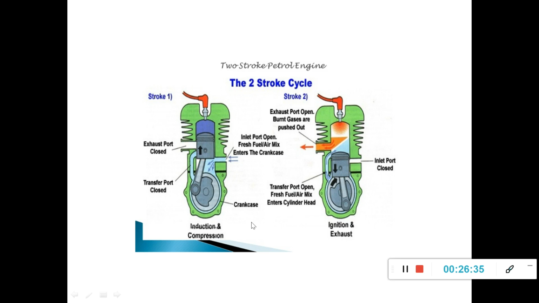So we'll try to understand the working principle. So initially, the piston sucks the charge because it is a petrol engine. The air fuel mixture is not directly entering into the cylinder in this case. So when the piston uncovers the inlet port while moving upwards, at that time the charge, that is a mixture of petrol and air, will enter and fill the crankcase. There is an arrangement, so it is going to fill the crankcase.